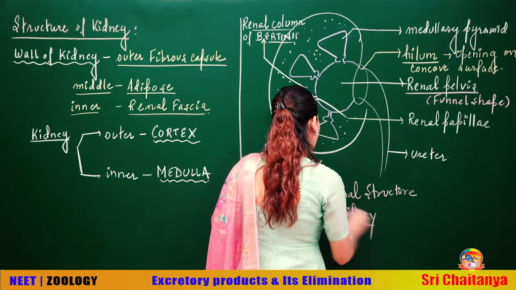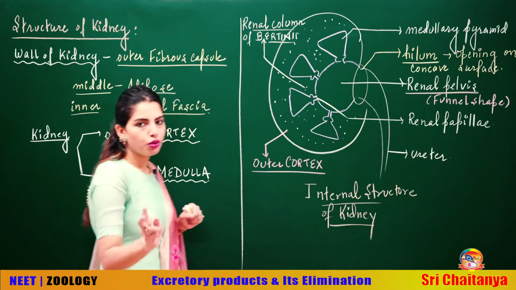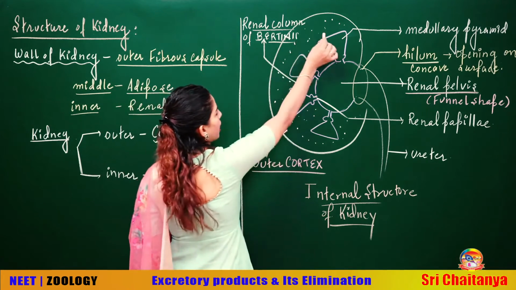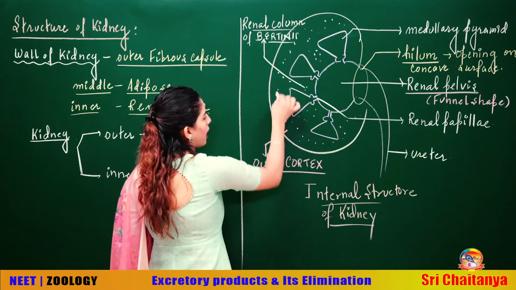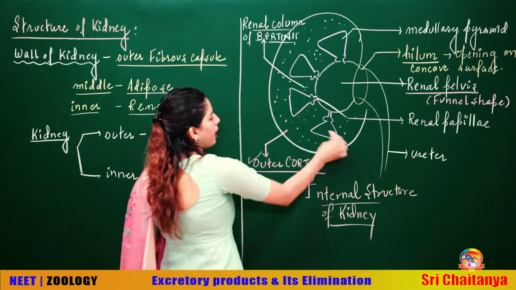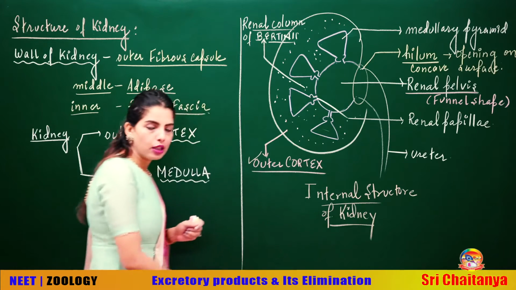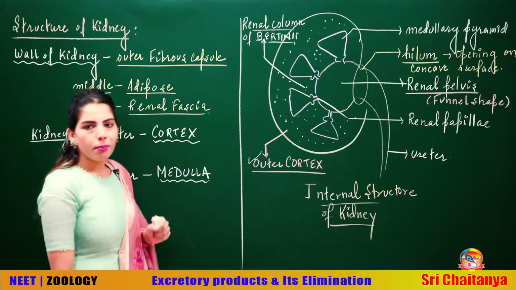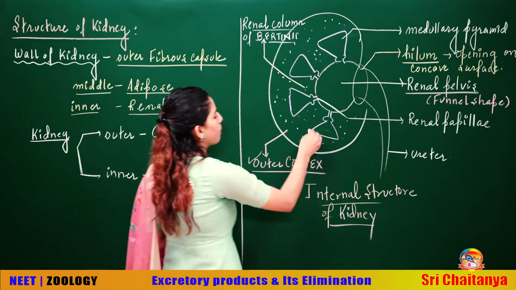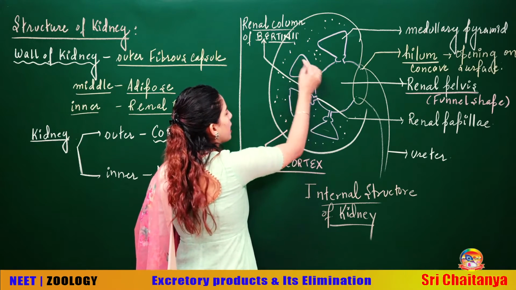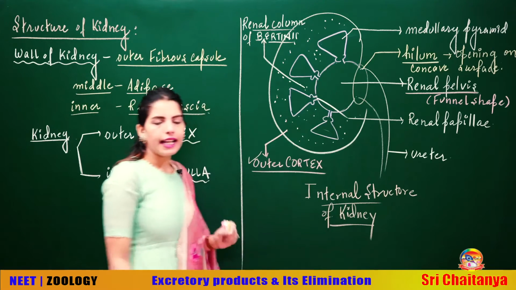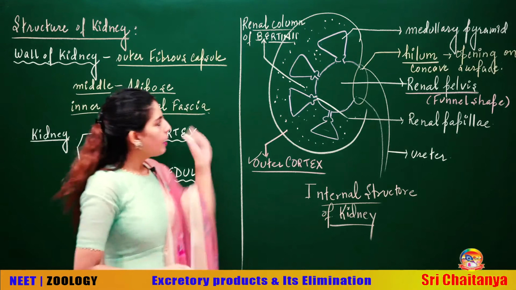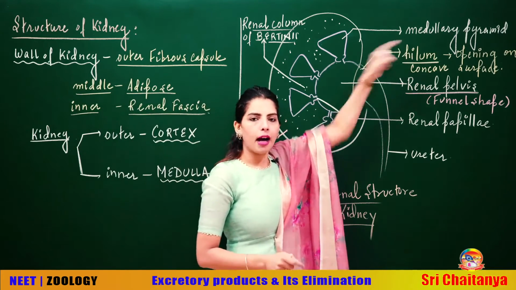Alright, as I said, these kidneys are divided into two regions. The outermost region that I have made with the dotted structure is the cortex and the innermost region is called the medulla. Now talking about the medullary region, do you see these triangular shaped structures? These triangular shaped structures are called medullary pyramids.